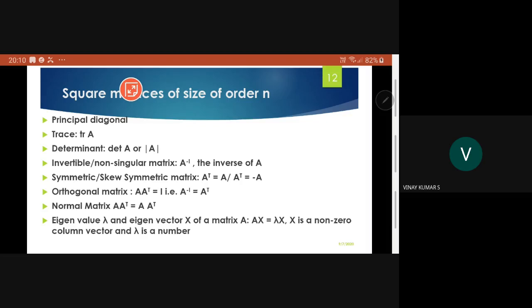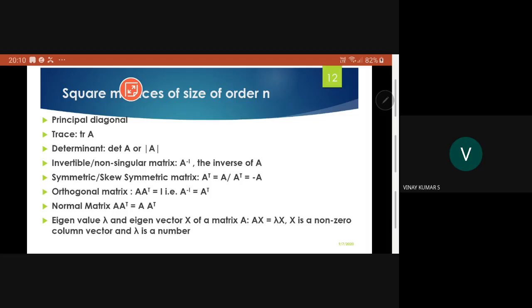If A transpose is equal to A, then it is a symmetric matrix. If A transpose is equal to minus A, then it is a skew symmetric matrix. Next, you have an orthogonal matrix: A into A transpose is identity, that is, A inverse is A transpose. That is the orthogonal matrix definition. That is also a square matrix. Normal matrix, this is very important.